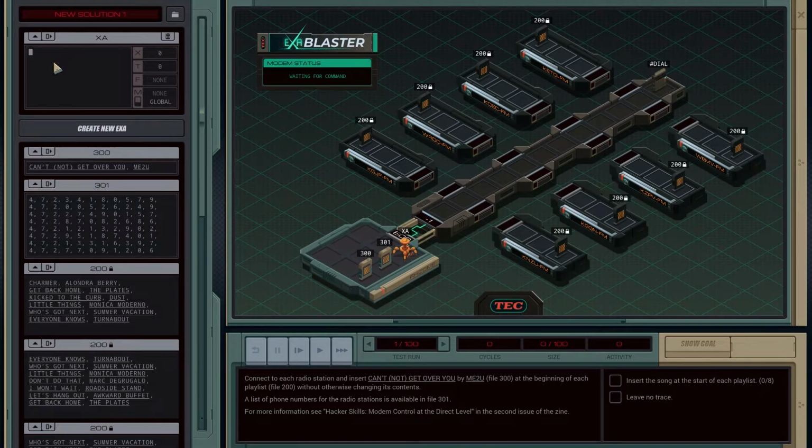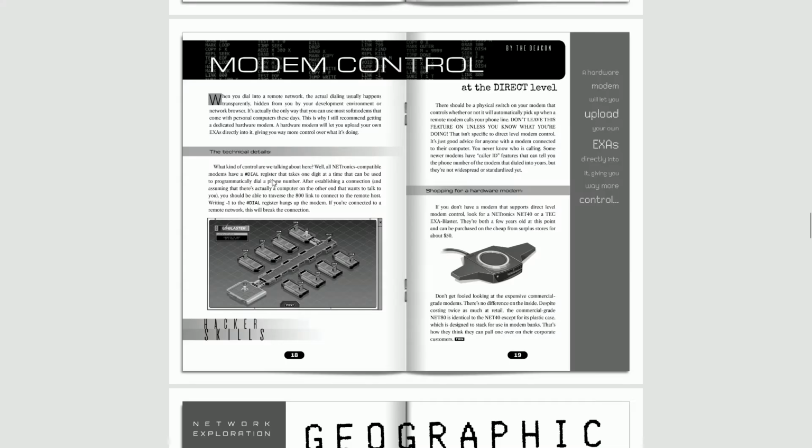I want to try this without looking at the zine, just because why not? We'll link 800. And then I want to try dialing one of these numbers. Okay, no, let's look at the zine. All right, what kind of control are we talking?